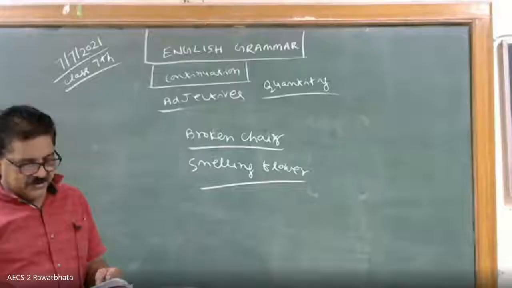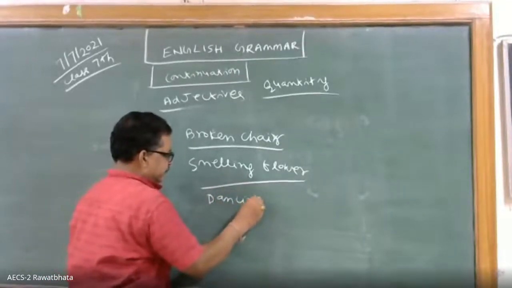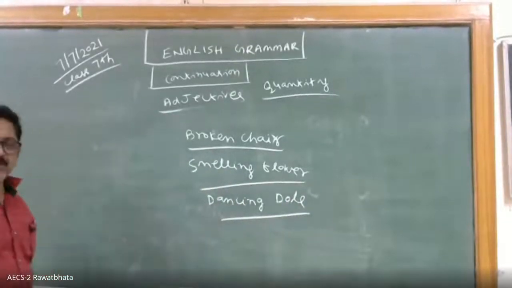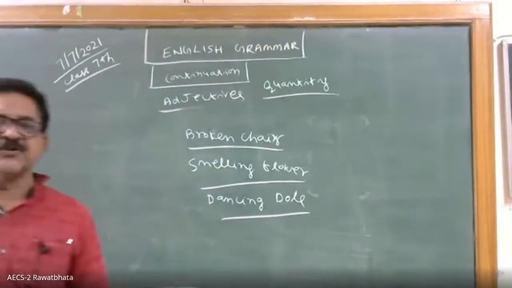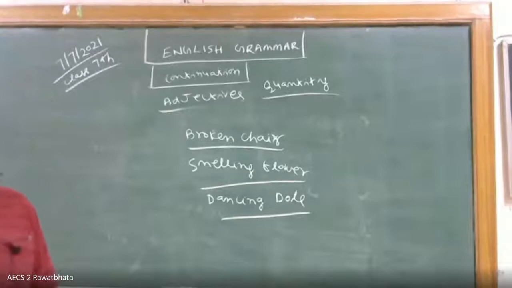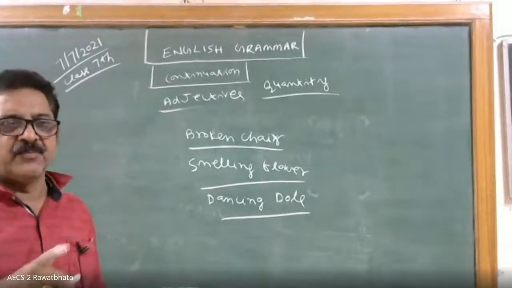Okay. Dancing doll. Which is the adjective? Dancing. So you see, here the verb is there, but it has become one adjective. So with ing also, adjectives can be found. Don't think they will not be found with ing. Sometimes with the ing form also, adjectives are found. Clear? Please note down.